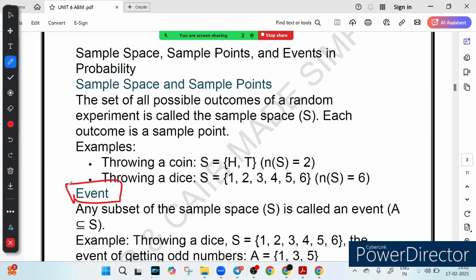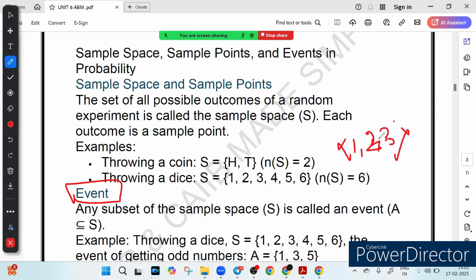So within a sample space we can pick out something which we call an event. An event is just a specific outcome or a group of outcomes we are interested in. For example, let's say we are rolling a dice and we want to know how many odd numbers we can get. So our event will be 1, 2 and 3. This will be our event, right? Because those are the odd numbers on the dice.